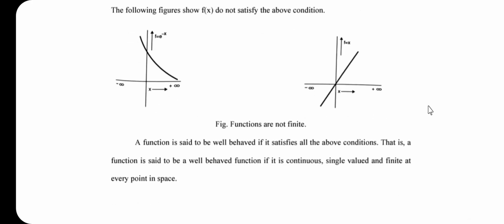So, friends, a function is said to be well behaved or acceptable if it satisfies all the above three conditions. That is, a function is said to be a well behaved function if it is continuous, single valued and finite at every point in space. So, friends, in this lecture we have discussed two concepts: the first one is the wave function and its interpretation, and the second one is the well behaved function or the acceptable function.